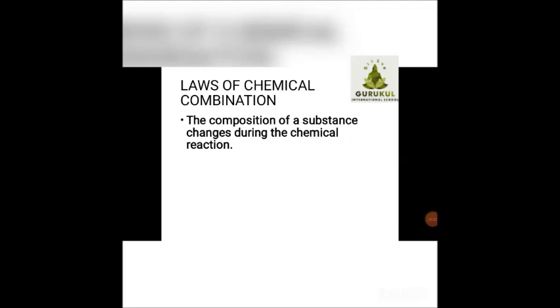Before understanding what chemical combination is, just revise that we have discussed compounds. Children, in the previous video we discussed compounds. So when we talk about chemical composition, we are talking about any compound or any substance. Now the composition of a substance changes during a chemical reaction.